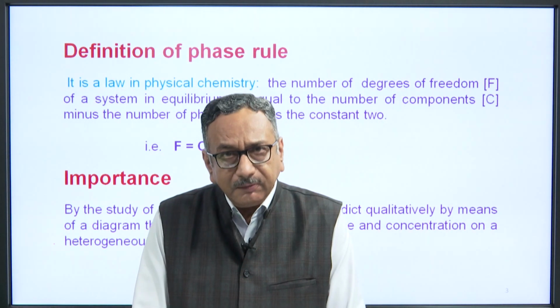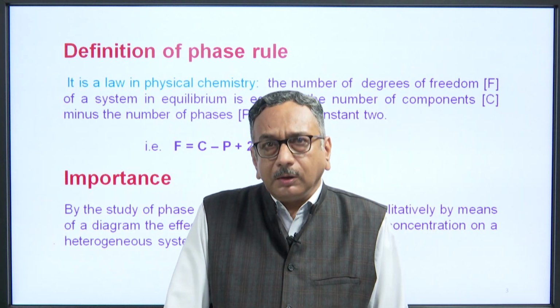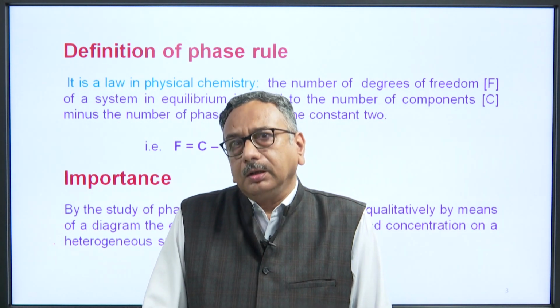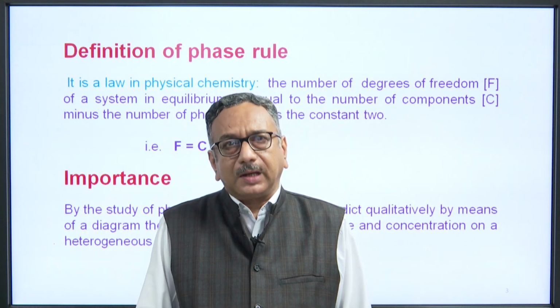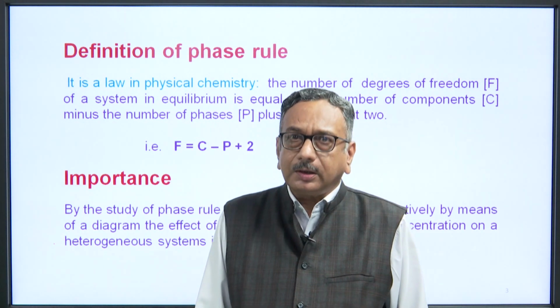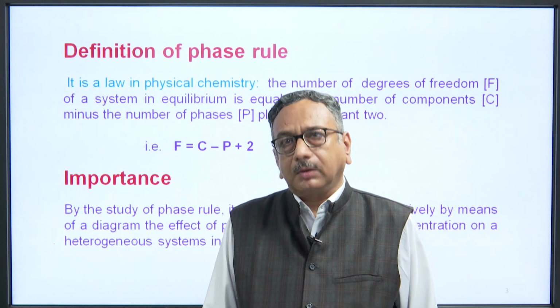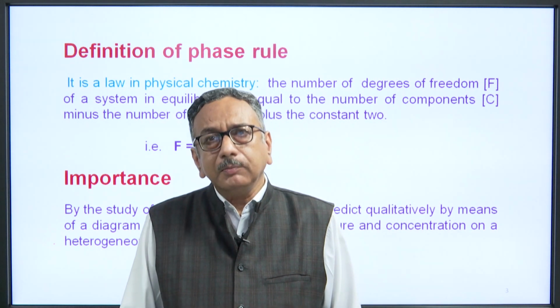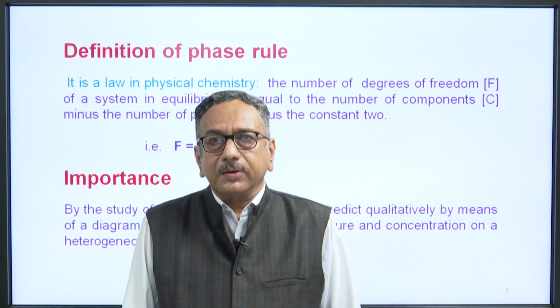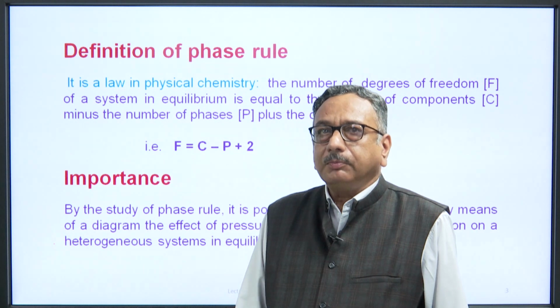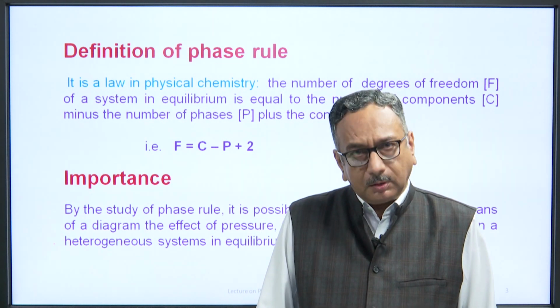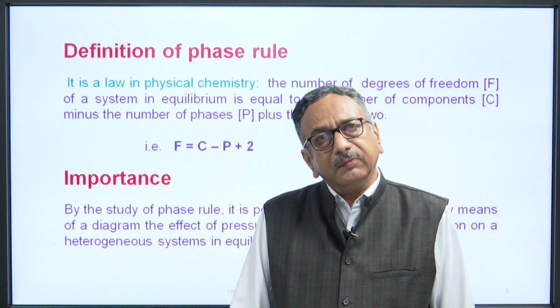We can define phase rule as a law of physical chemistry, which means the number of degrees of freedom, that is capital F, of a system in equilibrium is equal to the number of components minus the number of phases plus the constant 2, that is F is equal to C minus P plus 2. This is the phase rule.